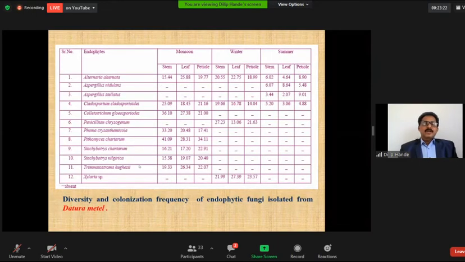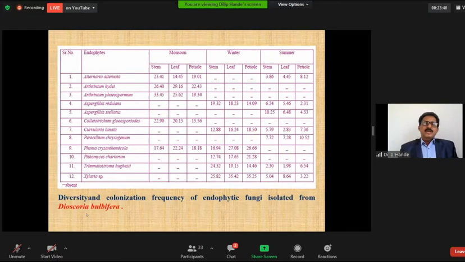This is the next plant, Datura tomato, showing the fungal diversity and their percentage frequency in the different seasons. From this table it is noted that the summer season is lacking diversity of fungal endophytes. Then the fungal endophytes isolated from Dioscorea bulbifera show fungal diversity in the winter season. This winter season is favorable for fungal endophytic development.